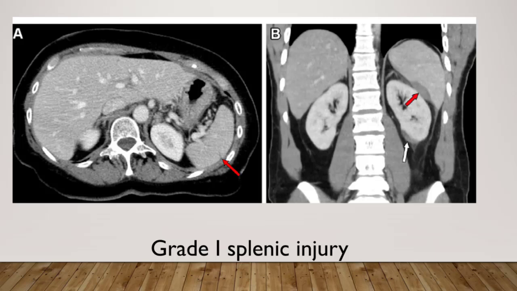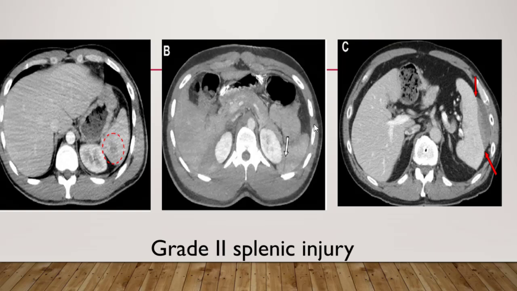Here are some cases of splenic injury after trauma. We can see here in the axial contrast enhanced CT image a small splenic laceration, as we see in the red arrow, approximately 1 centimeter in depth. Here in the coronal image, there is a small subcapsular hematoma, red arrow, spanning less than 10% of the splenic surface area. Another note in this patient, in the left kidney there is a left lower pole subcapsular renal hematoma. As per our grading system, this is a grade 1 splenic injury.